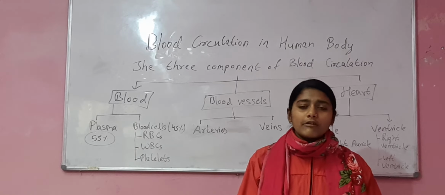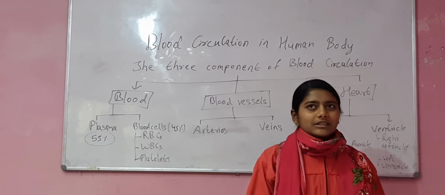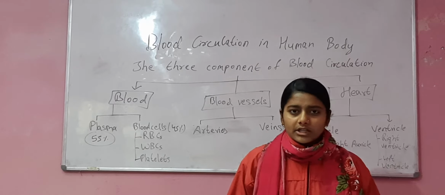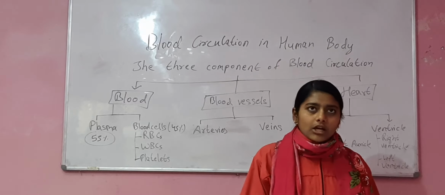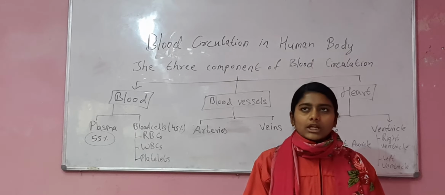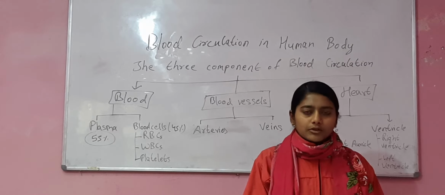It occupies 55% of the total volume of the blood. In human body, if the weight of the human is 100%, then 8% is of the blood. So, in the blood, plasma contains 55% out of its total volume.